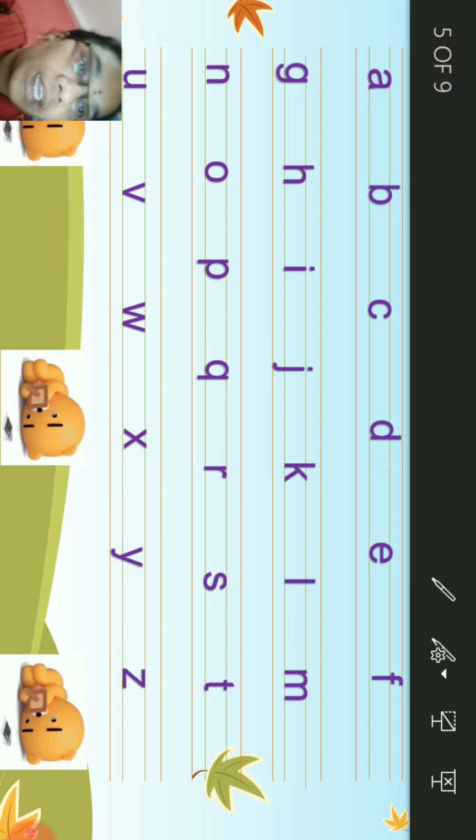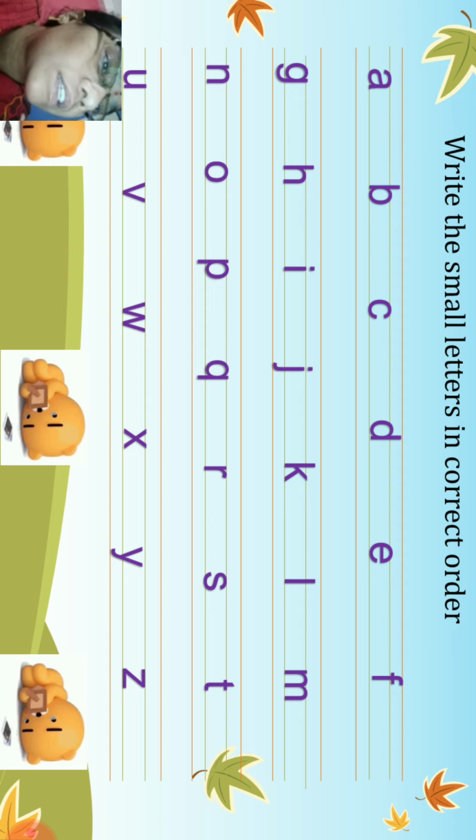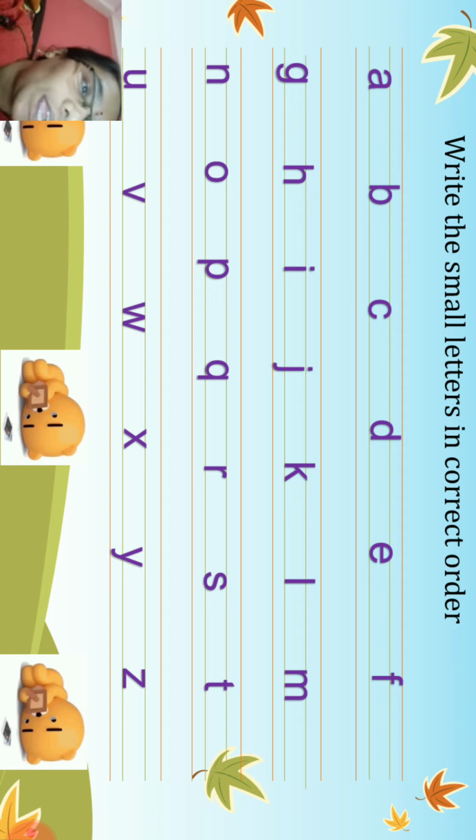What comes after K? L. We need to write L in the top 3 lines. What comes after L? M. We need to write it between blue lines.